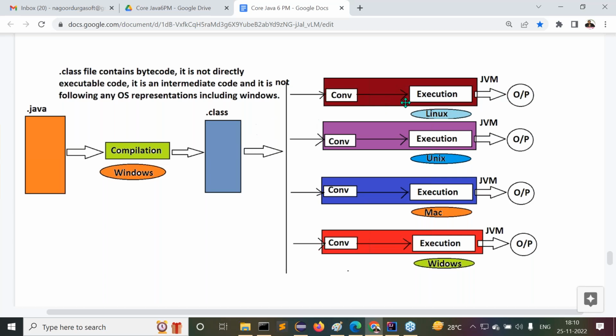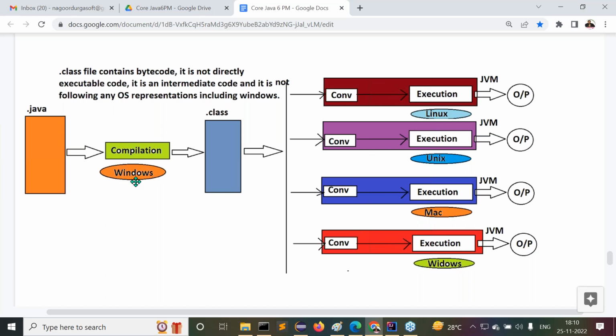So if you give .class files to the JVM, JVM will take the responsibility of converting into native code and executing that native code. Finally, we are getting some outputs directly. Observe carefully. Here, for Linux, this is one JVM. For Unix, this is another JVM. For Mac, another JVM. For Windows, another JVM.